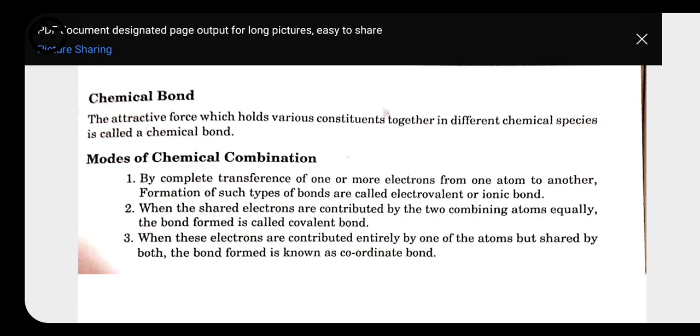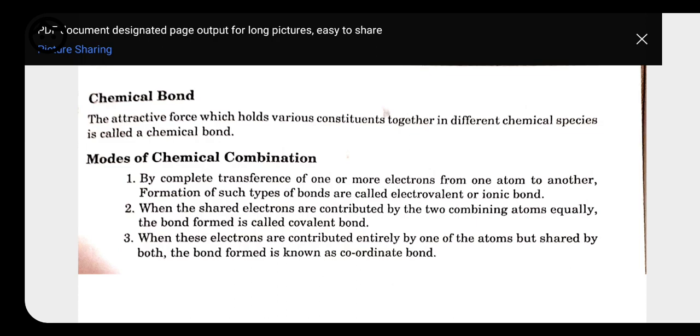Though chemical combination takes place, all combinations are not the same. Here different types of chemical combination take place. So what are the types of chemical combination that we need to know first? First, by complete transfer of one or more electrons from one atom to another, the formation of such a type of bond is called an electrovalent or ionic bond.